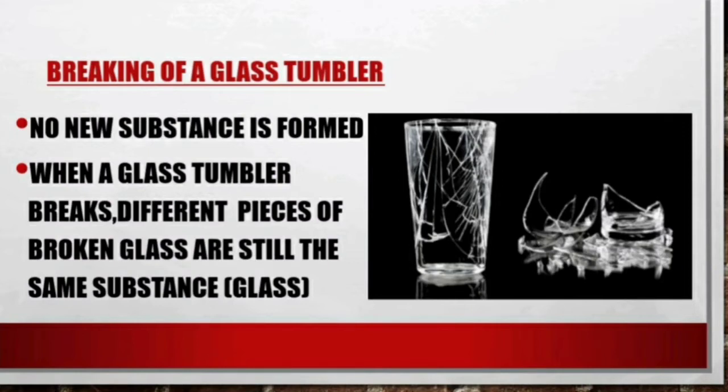Breaking of a glass tumbler. Breaking of a glass tumbler is a physical change as no new substances are formed. When a glass tumbler breaks, the different pieces of broken glass are still the same substance, that is glass.